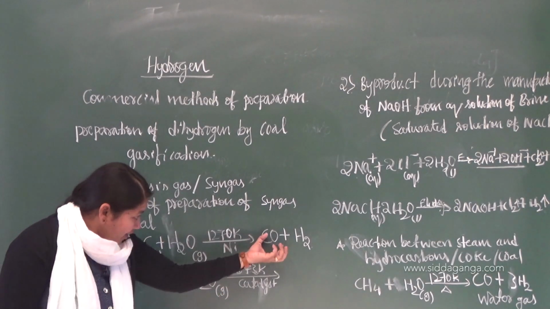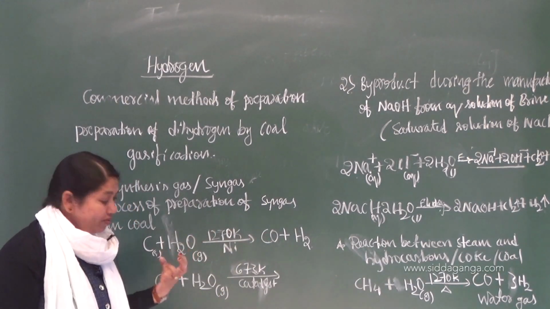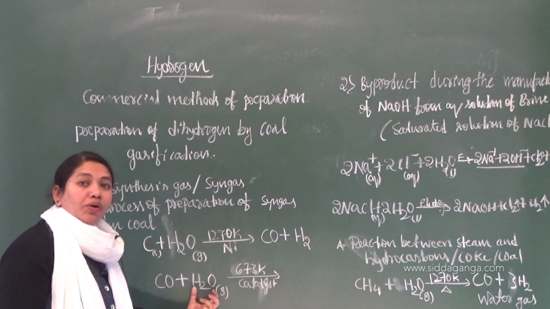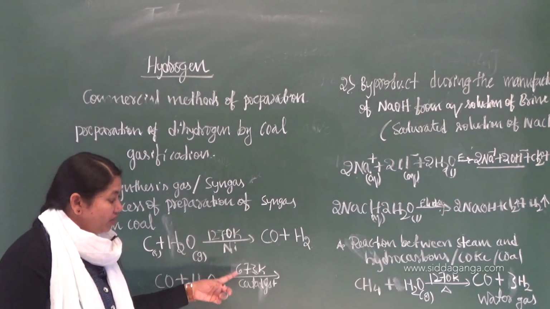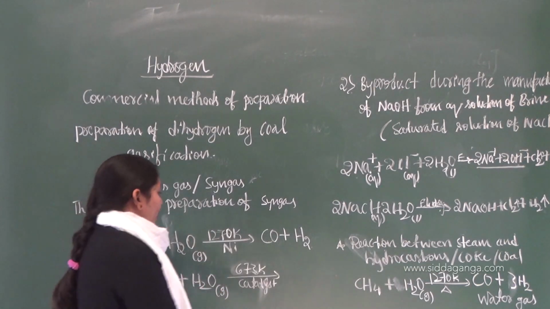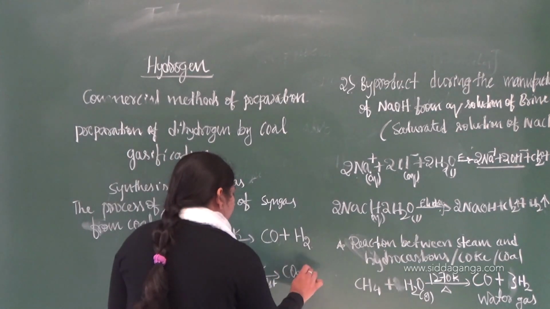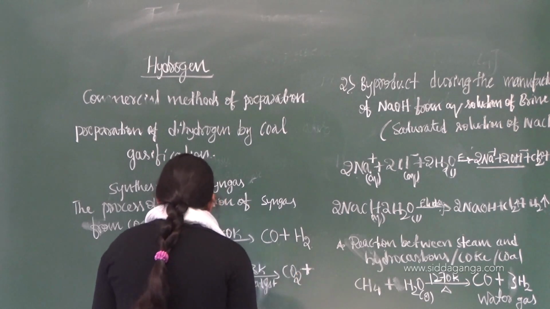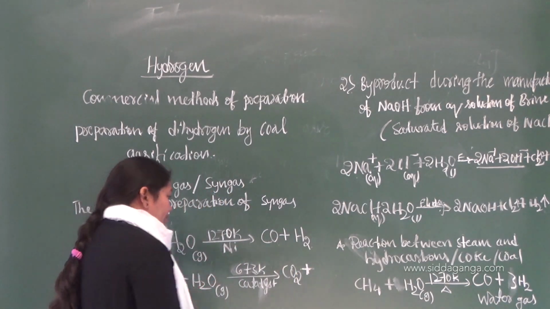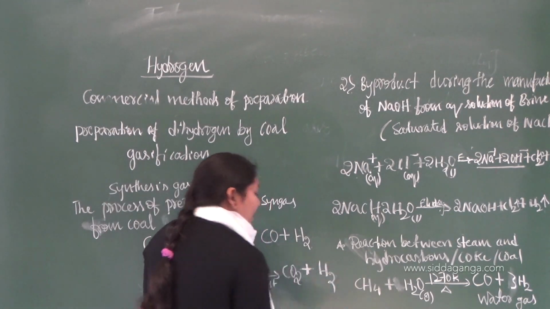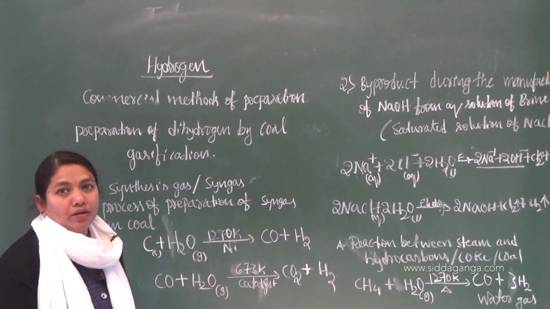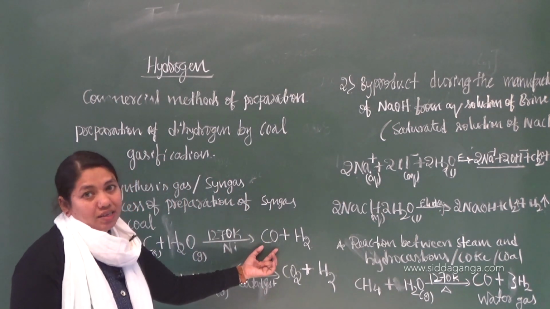If you extract that carbon monoxide from the reaction mixture and make it react with steam in the presence of these conditions, you are going to get carbon dioxide, that is CO plus H2O gives CO2. What will be left? It will be dihydrogen. You can get dihydrogen again from carbon monoxide. Very easy this is.